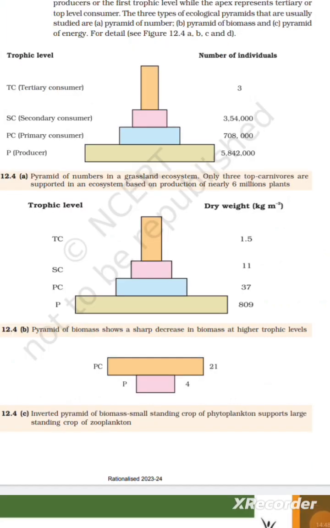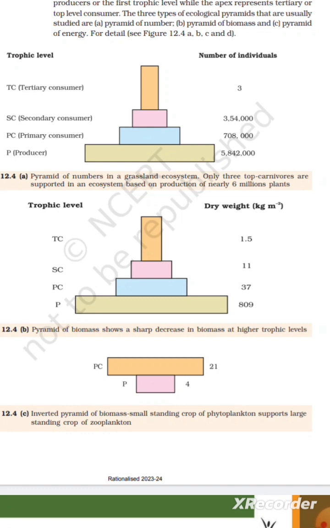This relationship is expressed in terms of number, biomass, or energy. The base of each pyramid represents the producers or the first trophic level, while the apex represents the tertiary or top-level consumer. The three types of ecological pyramids usually studied are: A, pyramid of number; B, pyramid of biomass; C, pyramid of energy. For detail, see Figure 12.4 A, B, C, and D.